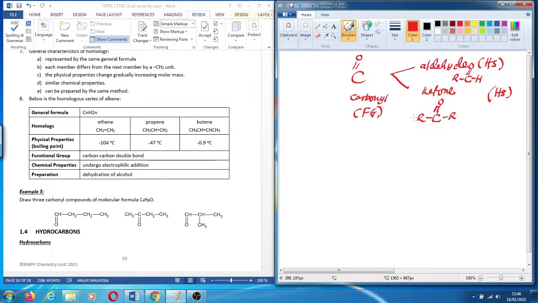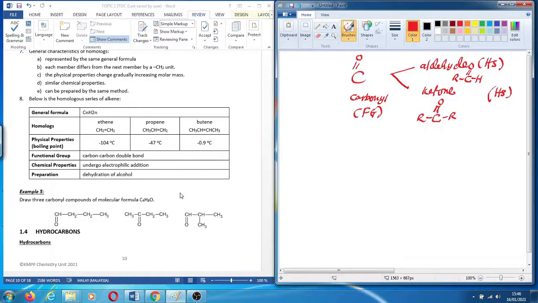From here, when you know the general formula for ketone and aldehyde, carbonyl, thereby you can draw 3 carbonyl compounds of molecular formula C4H8O. Okay, that's all for today for 1.3.